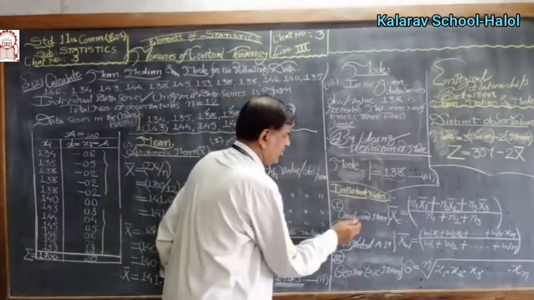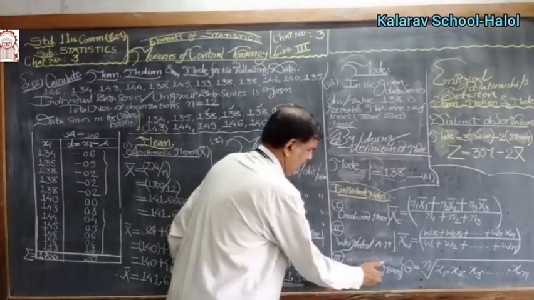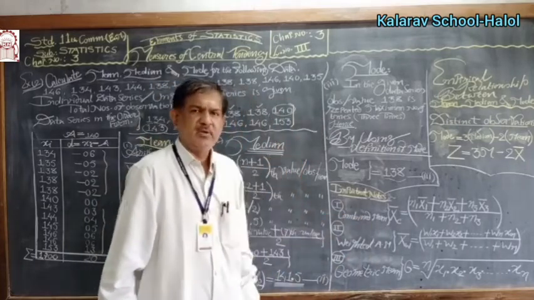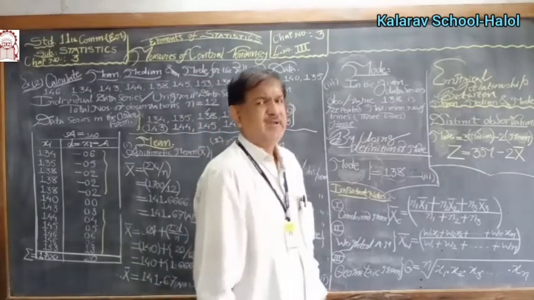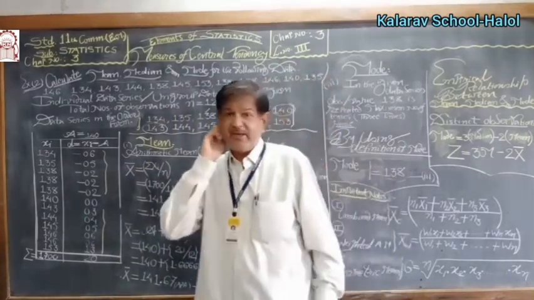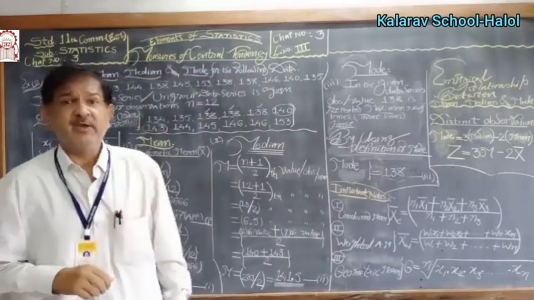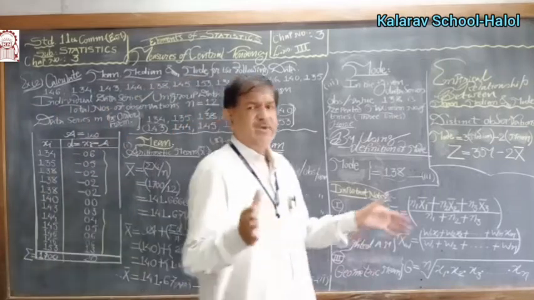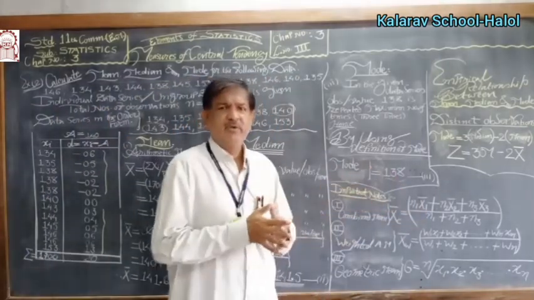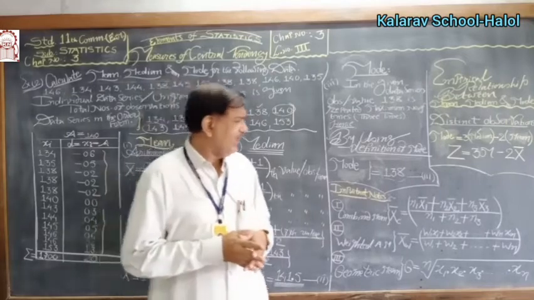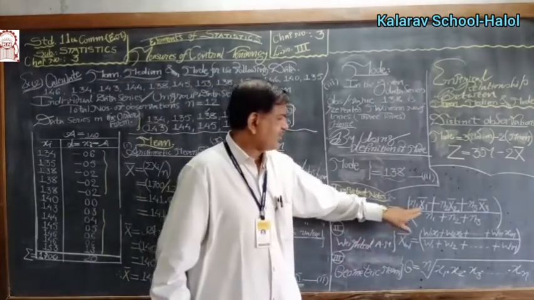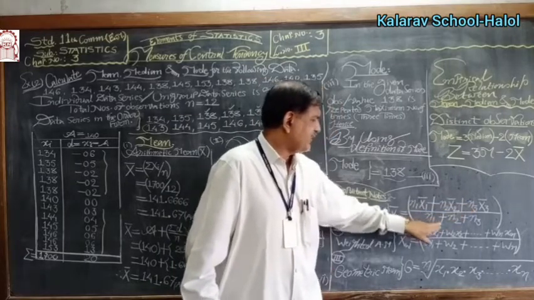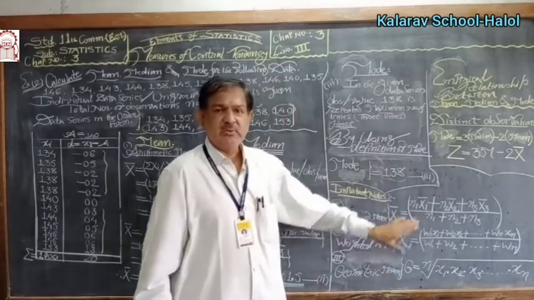Another important notes: combined mean, weighted mean, and geometric mean. Combined mean for 3 different subgroups, such as classes 10A, 10B, and 10C, with the number of students and the average height, marks, or weight. If we combine them together, the combined arithmetic mean is given by n1 times x1 bar plus n2 times x2 bar plus n3 times x3 bar, upon n1 plus n2 plus n3. This is for your good knowledge only.